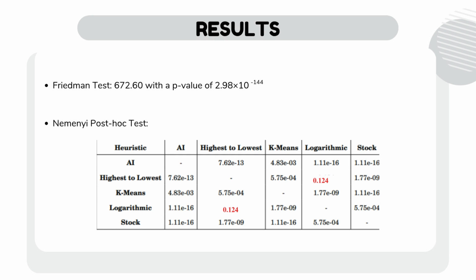After confirming that the heuristics performed differently, we used the Nemenyi post hoc test to compare each method against the others. The results showed that the AI heuristic consistently outperformed all other methods with highly significant p-values. The highest to lowest heuristic performed better than stock, but its difference with linear was not that significant. The k-means heuristic was better than stock and linear, but still did not match AI's performance, and the linear method was less effective overall, but performed similarly to highest to lowest in some cases.